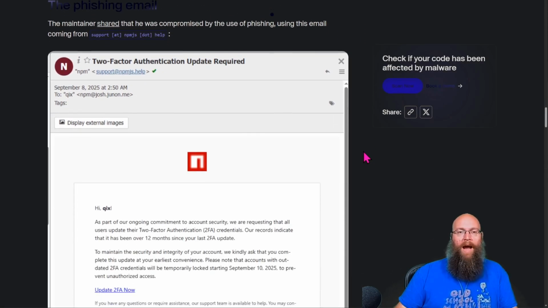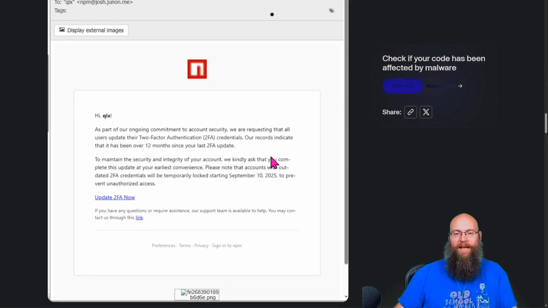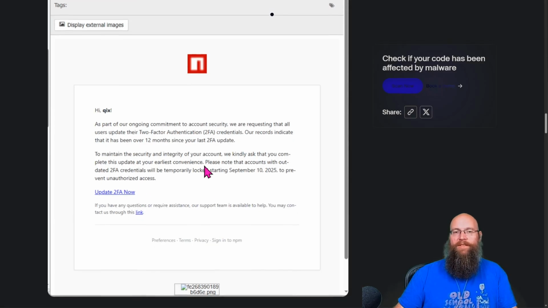So how did these guys even get to this point? How did these packages even get here? Well, good old phishing emails. It's always a good phishing email. And let's break down this email, because actually it was fairly well done. However, there's a little bit of a catch to it here. And I'm going to explain to you how I handle these kinds of situations.